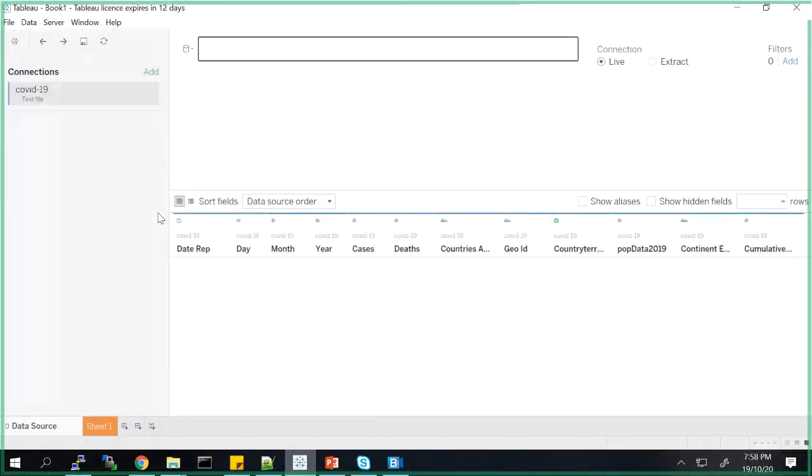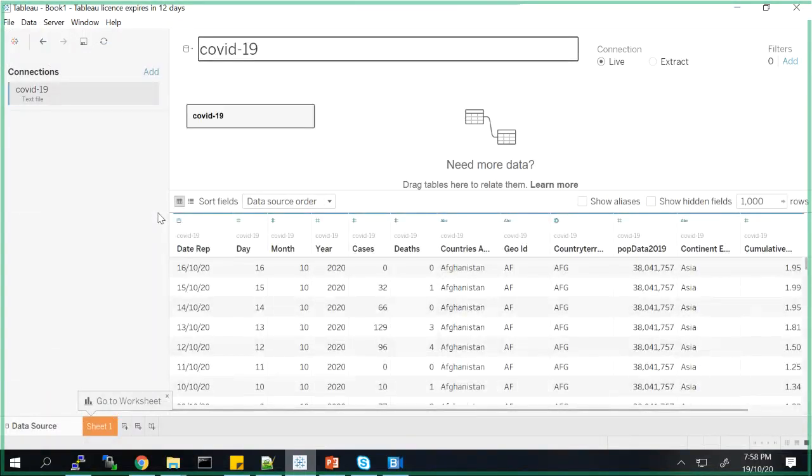Now, as soon as you click on that, Tableau automatically creates all these things that you are seeing here. Just to explain what all these things are: what you see on the left hand side is the connections. Right now you made a connection using a text file, so it is telling you the text file, and this is the name of the file that I selected. And here, this is the name of the connection, which you can edit and give any name that you want. For now we can just keep this as is.